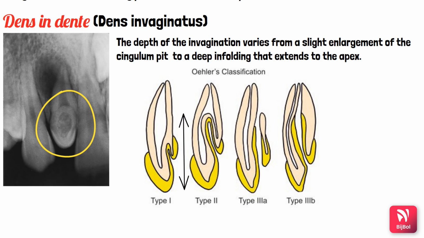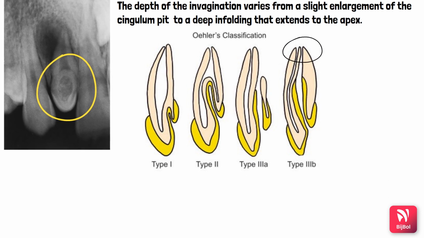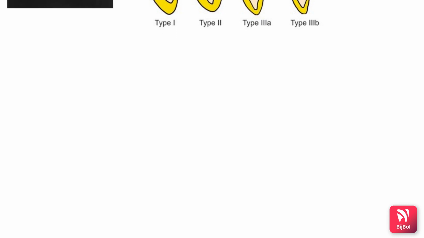In type 2, the invagination has crossed beyond the CEJ and ended in a blind sac. In type 3A, the invagination has opened on the lateral radicular area. In type 3B, the invagination has extended till lateral to the apical foramen itself, and the whole length of the invagination is covered by enamel surface.